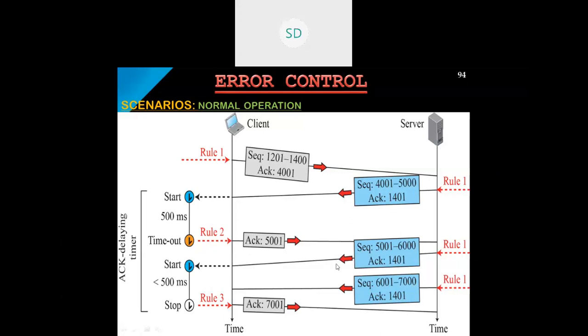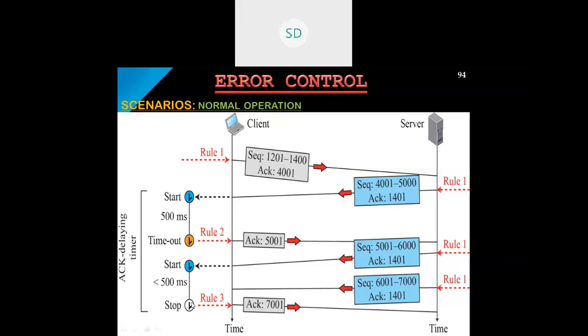That is, it has received two packets. Even though there is no data transfer from the client to the server, it will consider this, and immediately, for the most recent segment received, an acknowledgement will be transferred. What is that acknowledgement? The next number, which is 7001. So in this case 7001 will be immediately transferred when the timeout arises. So this is about rule 3.